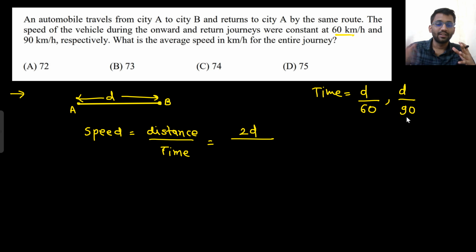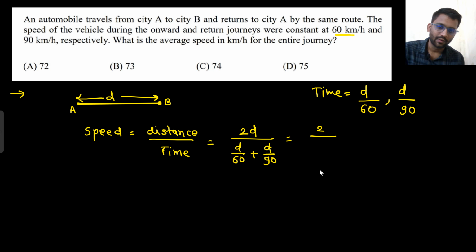So how did you calculate the time? The distance divided by the speed. The distance was d and the speed was 60. While returning, distance was d, the speed was 90. So d by 60 plus d by 90. 2d upon d by 60 plus d by 90. Actually, d and d will get cancelled. 2 upon 1 by 60 plus 1 by 90.